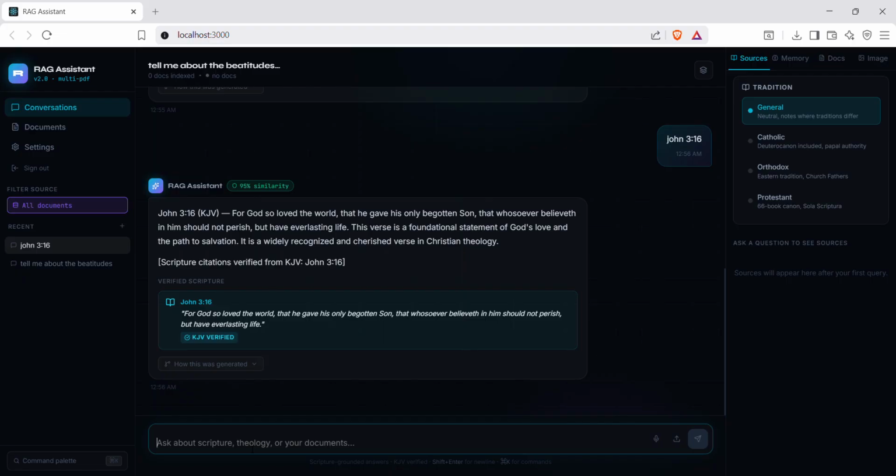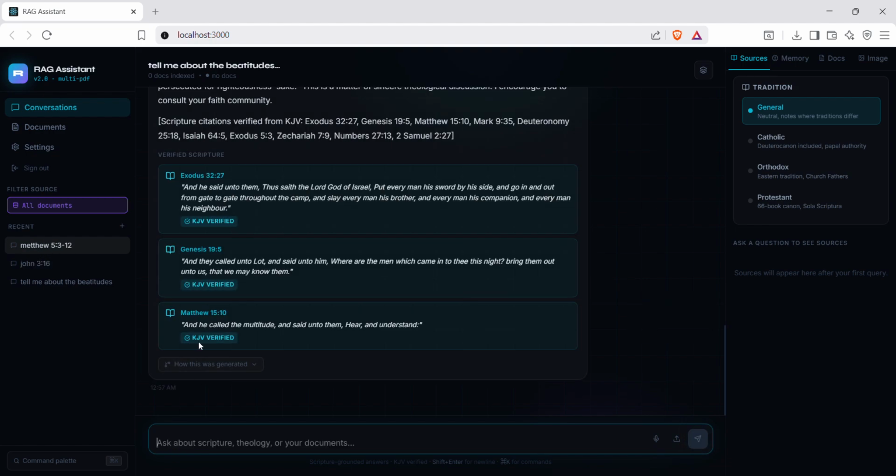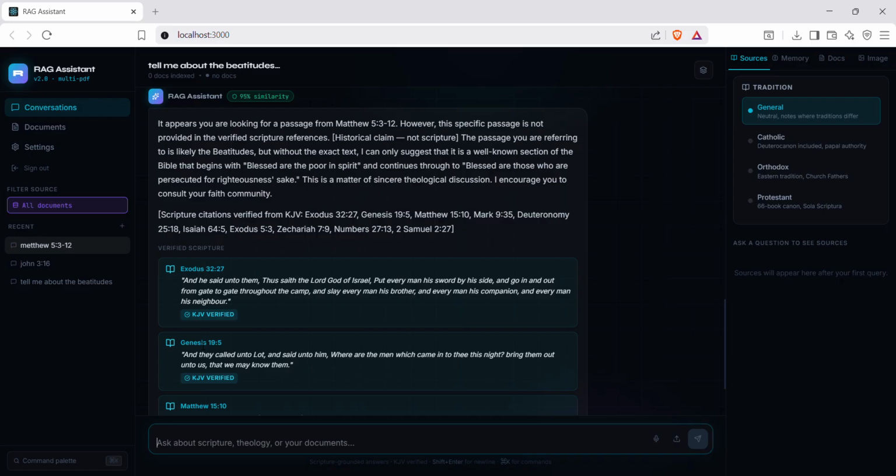Now let's focus on verse range fetch. Let me type Matthew 5:3 dash 12. The system recognizes the dash notation and fetches the entire range in a single call. Whether you use a colon or a verse range, both are handled correctly.